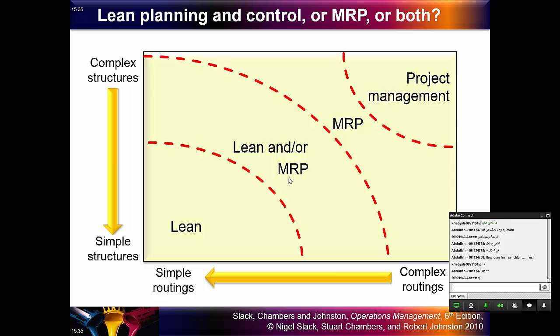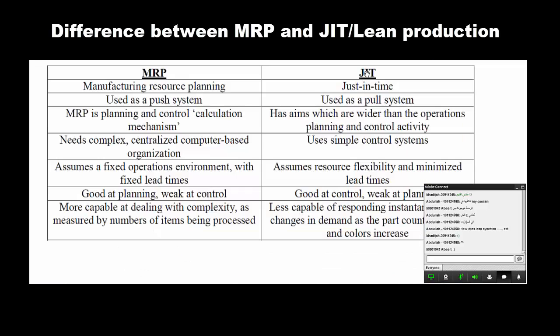If we have a question about the difference between lean synchronization and MRP, just-in-time means the same as lean synchronization. Instead of just-in-time here, we can put lean synchronization. So this is the difference between MRP and just-in-time or lean synchronization. MRP, you see here, is manufacturing resource planning, or we can call it material requirements planning, the same thing. Whereas JIT means just-in-time, or we can put here lean synchronization, the same thing. MRP is a push system.